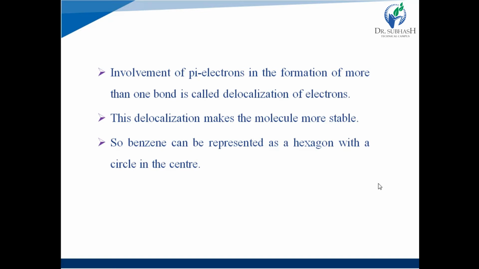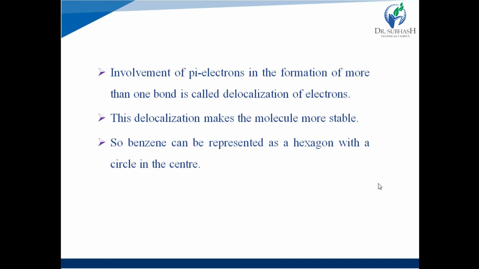Involvement of pi electrons in the formation of more than one bond is called delocalization of the electrons. Here in the structure of benzene, we see the pi electrons are involved with more than one carbon atom and form a delocalized electron cloud. So the involvement of pi electrons in the formation of more than one bond is called delocalization, or delocalized electrons, which are in continuous movement.